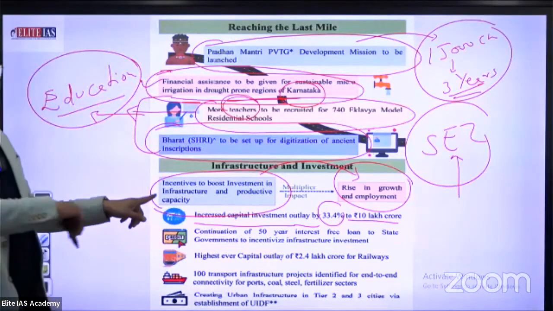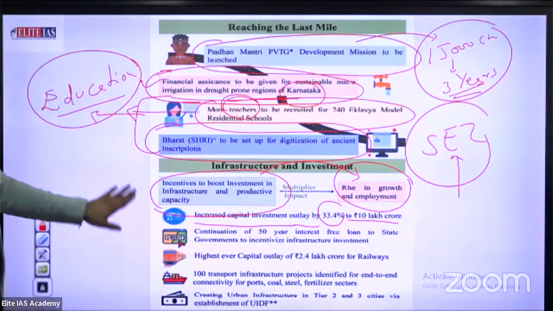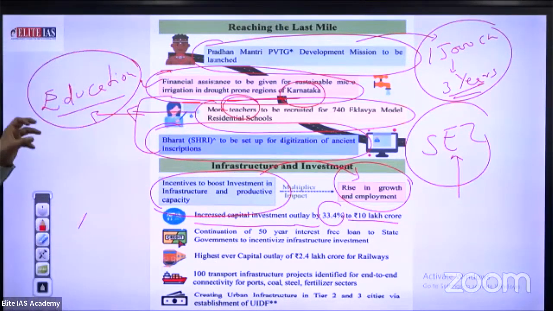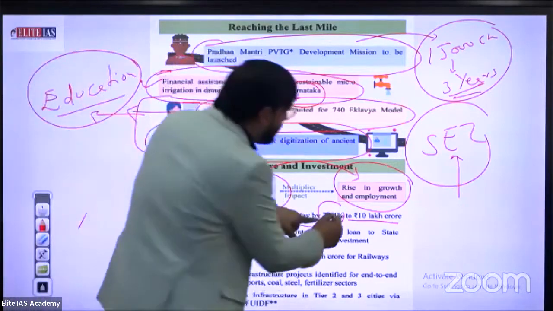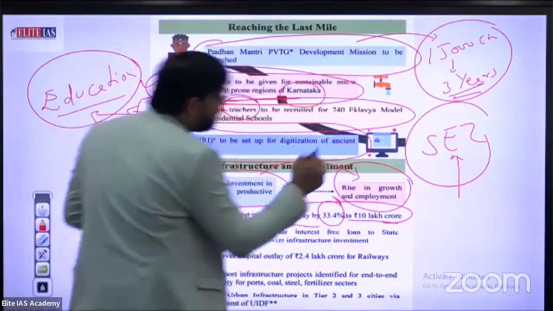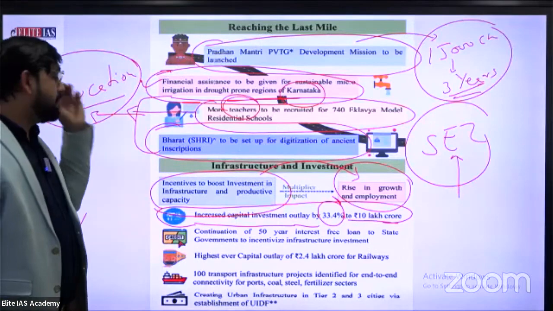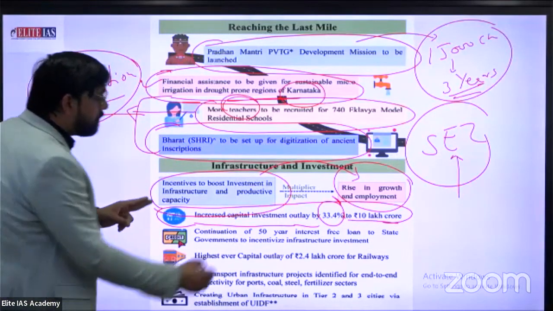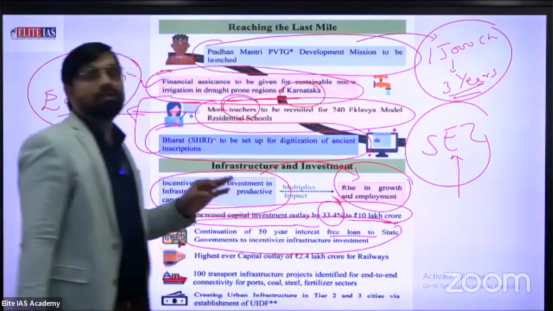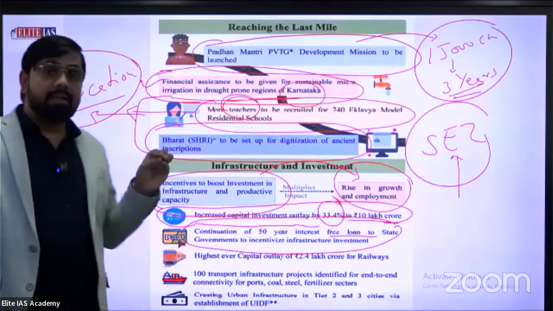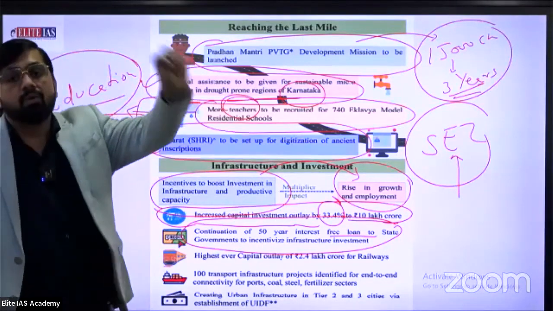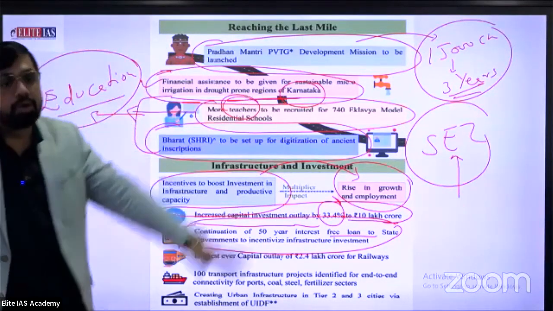This is an important line under infrastructure investment. If you have a Xerox of the same content, please underline or tick this line. Increase capital investment outlay by 33.4% to 10 lakh crore, especially to improve the condition of infrastructure. Second thing, continuation of the 50-year interest-free loan for states. Continuation means this decision is retained. 50-year free means not a single bit of interest. The government provides direct financial assistance in the form of a loan which is totally interest-free.